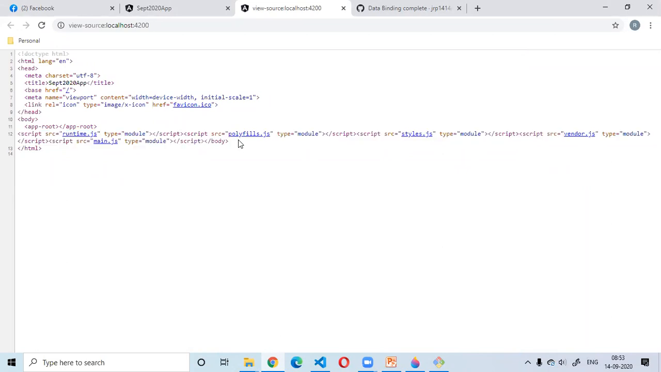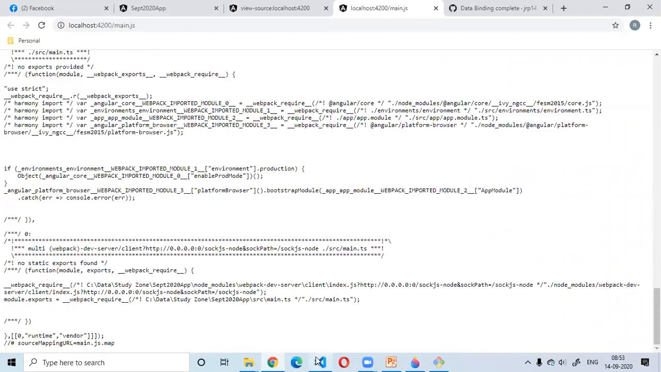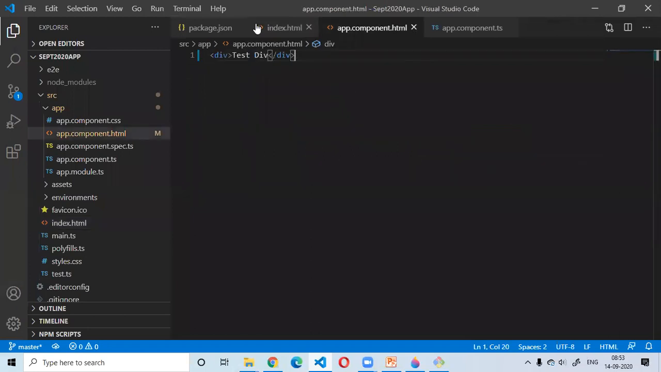Okay, and this is where Angular starts to take care of the flow of the whole application. There is some runtime.js, styles.js, vendor.js and all those things. Apart from that, there is this main.js which we just opened, and we saw that even a simple HTML change, a simple div we wrote inside an HTML file,